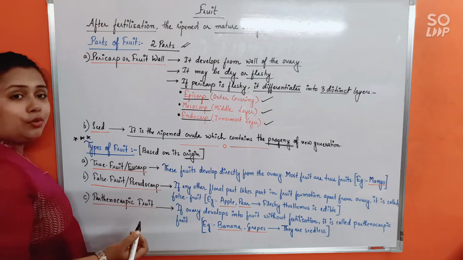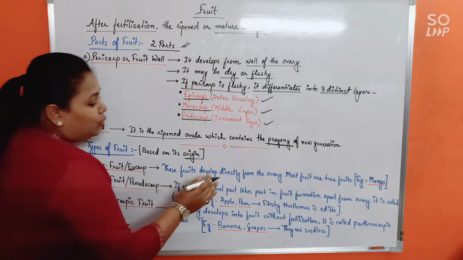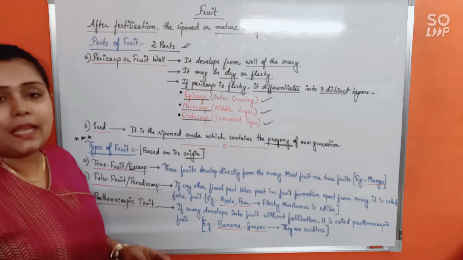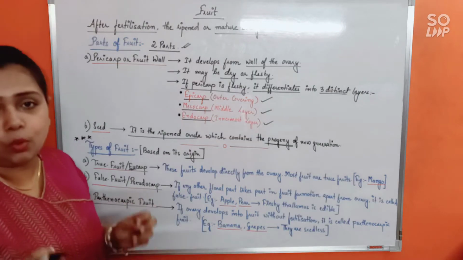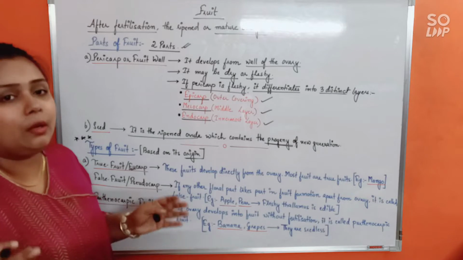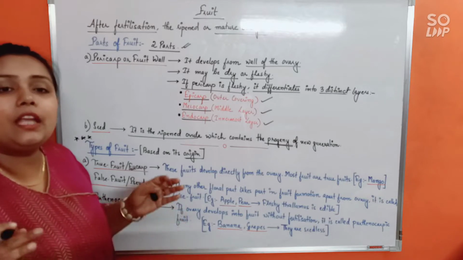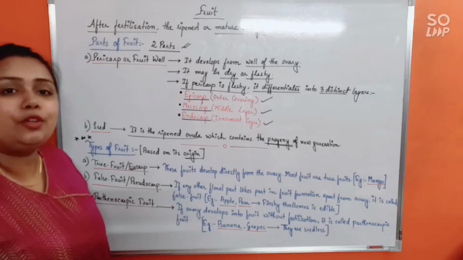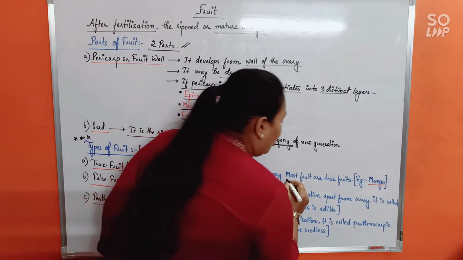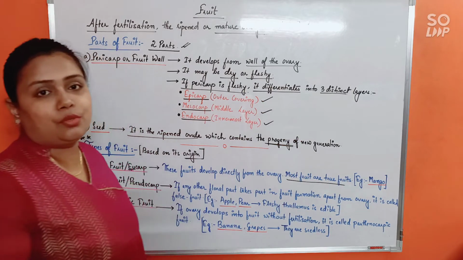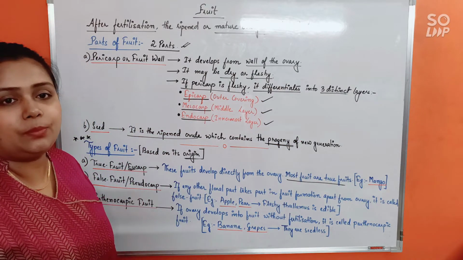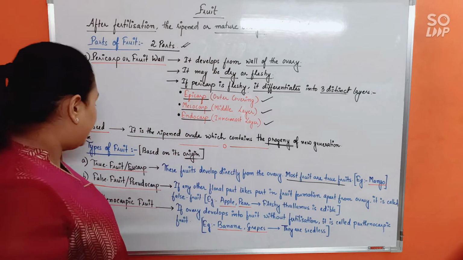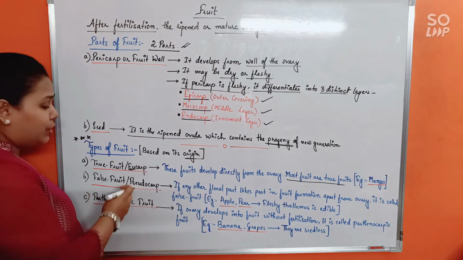So, what is a true fruit? These fruits develop directly from the ovary. In case the fruit directly develops from the ovary and no other floral part or accessory part is involved in the development of the fruit, in that case we will call it a true fruit. Do remember, most fruits are true fruits. Example is mango.